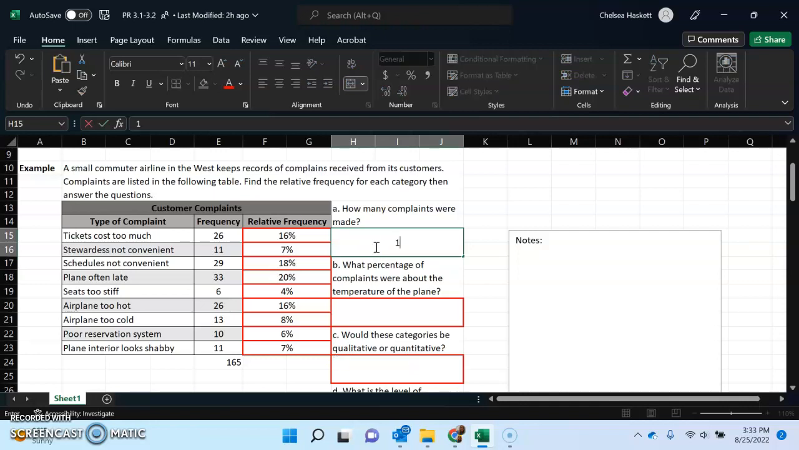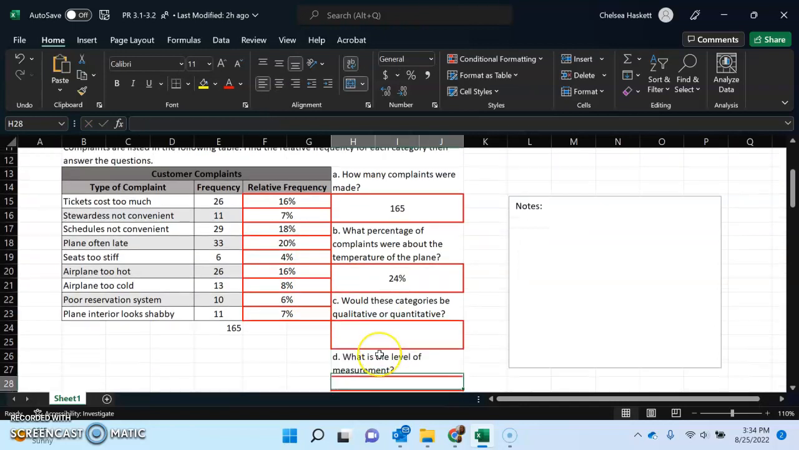Okay. Over here, my questions are how many complaints were made? Well, how many complaints altogether? 165. What percentage of complaints were about the temperature of the plane? So we're looking for too hot or too cold. These were the too hot, too cold. So I would need these two together. So I'm going to do equals 16% plus that 8%.